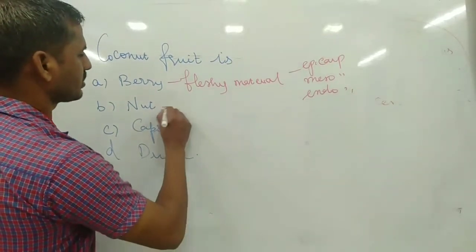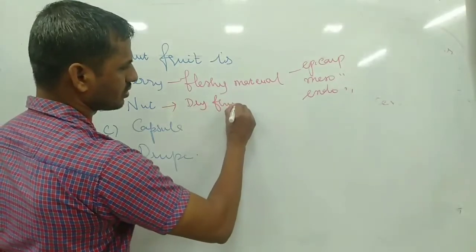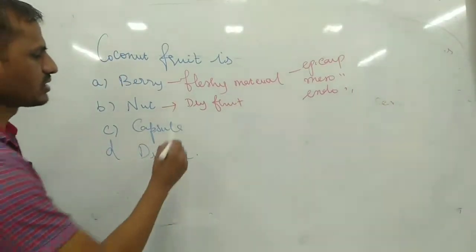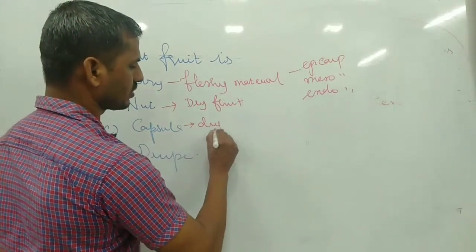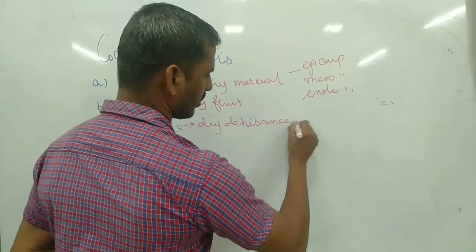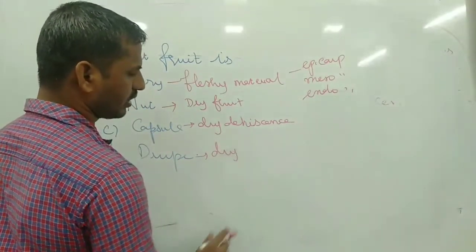Nut is a dry fruit. Capsule is a dry dehiscent fruit. Drupe is also a dry one.